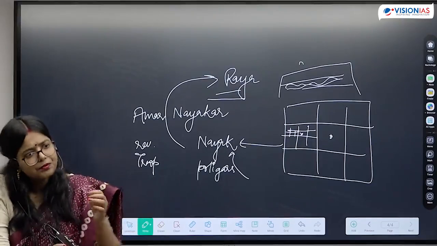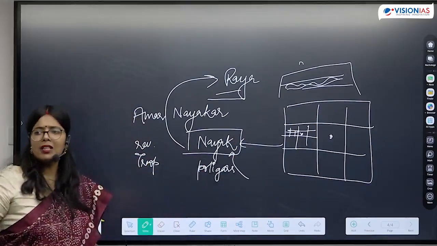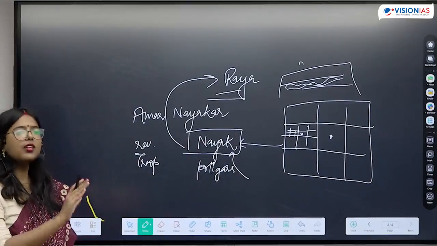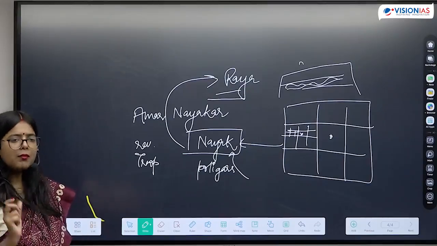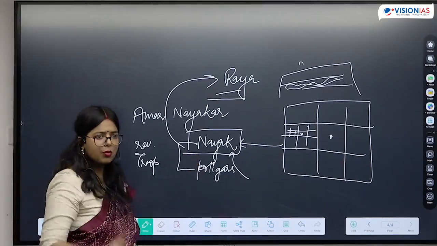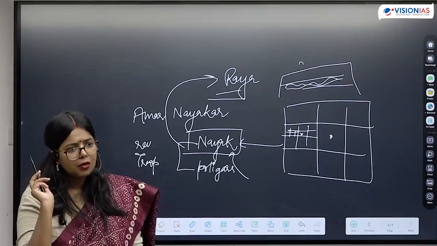They established their own smaller kingdoms in the coming times when the ruler became weaker at the center. What we need to keep in mind from our examination perspective is what these terms denote, what the Amar Nayakar system is, and which dynasty it belongs to.